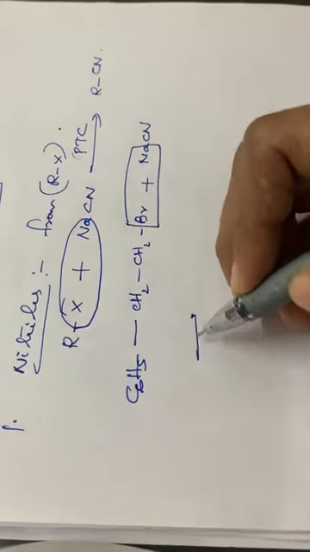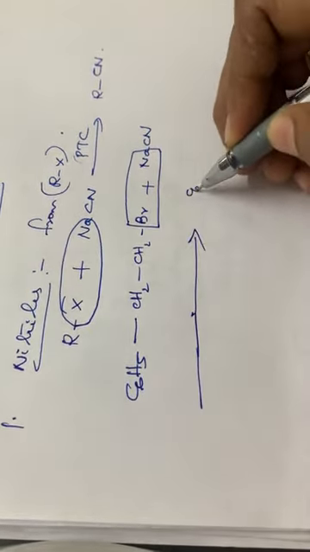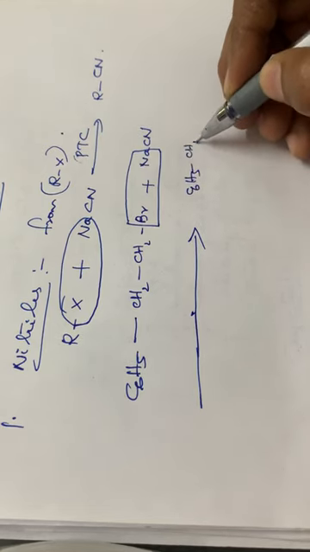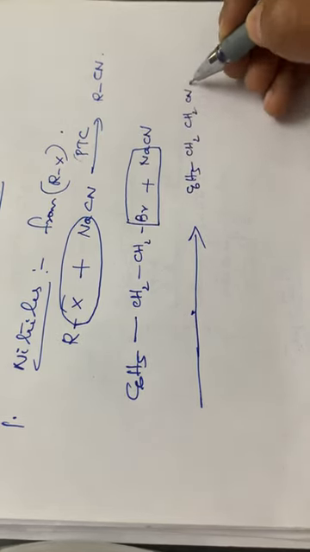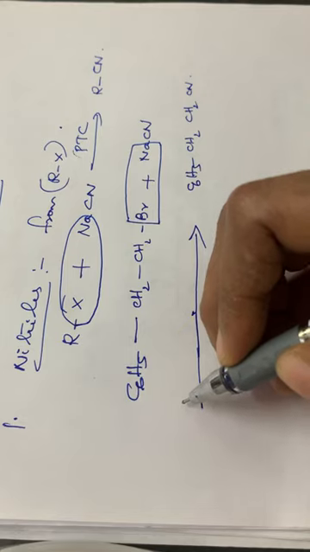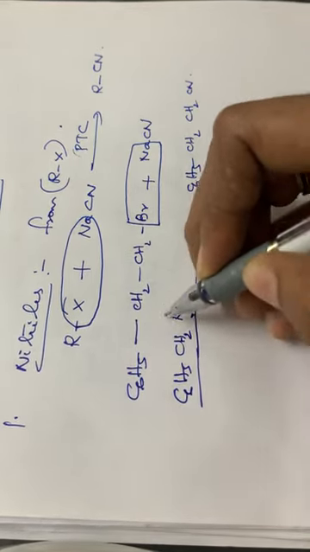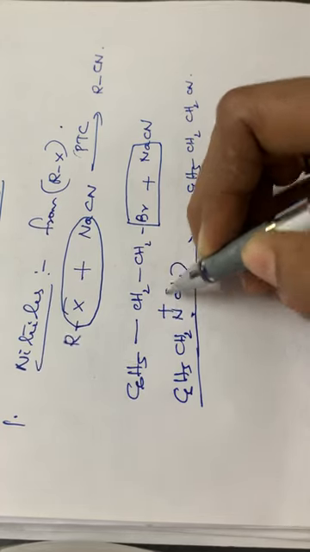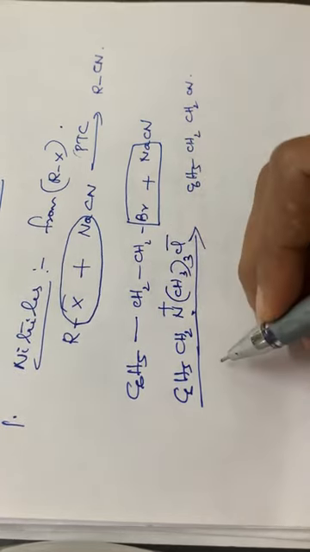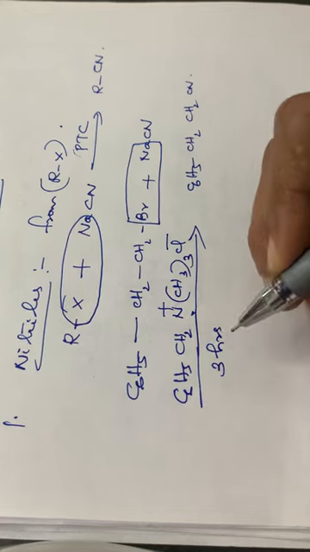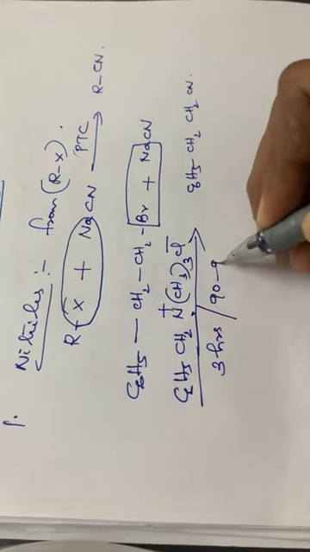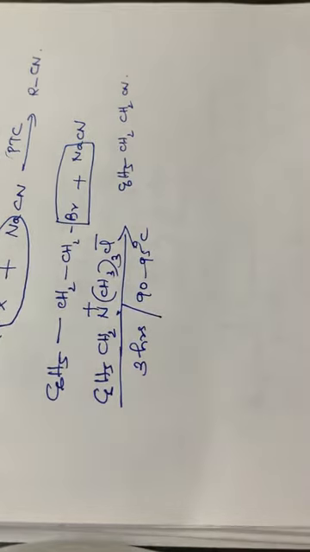The product will be C6H5CH2CN. Okay. And also the phase transfer catalyst used is C6H5CH2N plus (CH3)3 Cl minus. And also it took 3 hours to complete the reaction at a temperature of 90 to 95 degrees Celsius.